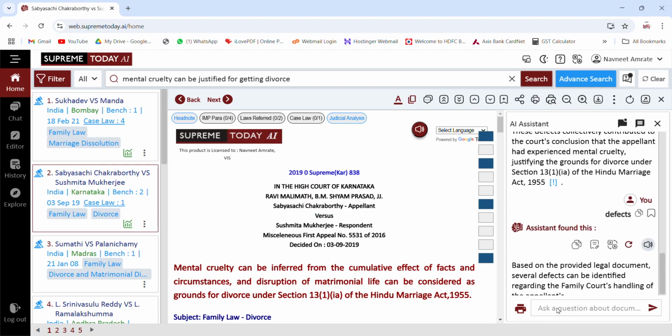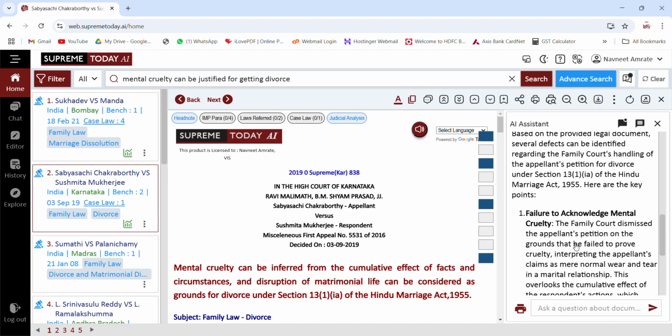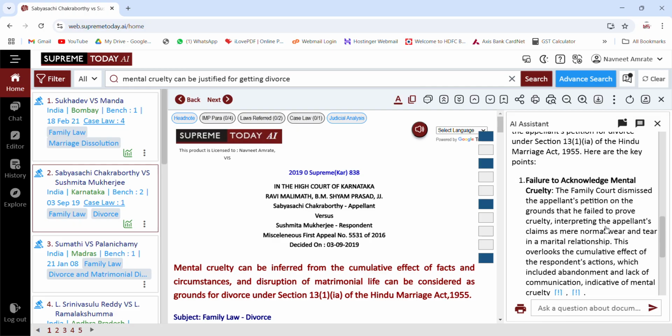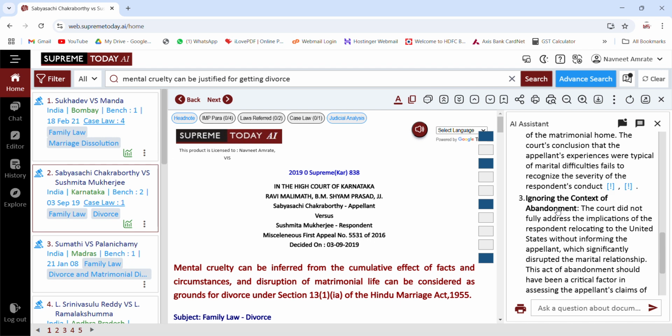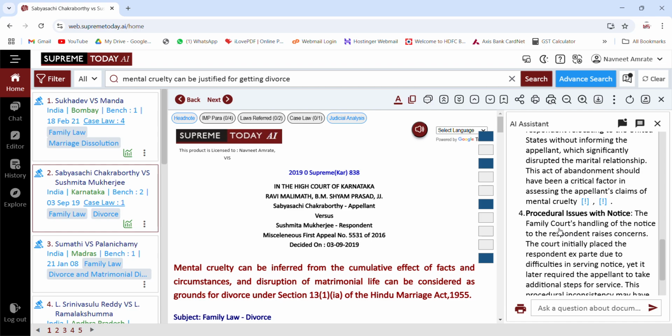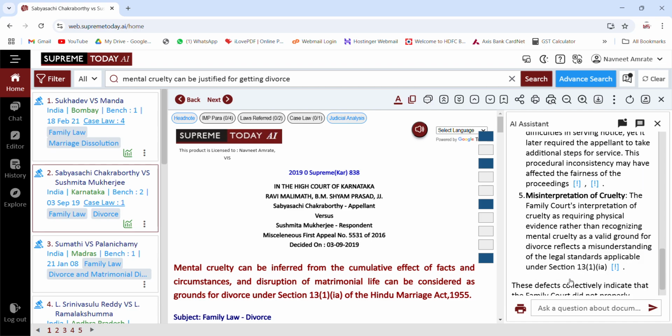So the moment you give the command of defects, it will show us what the defects were in the earlier order and what the High Court has found. There was failure to acknowledge mental cruelty, inadequate consideration of evidence, ignoring context of abandonment, procedural issue with notice, misinterpretation of cruelty. So all the defects which were there in the earlier order, the new order has found all those defects and decided accordingly.